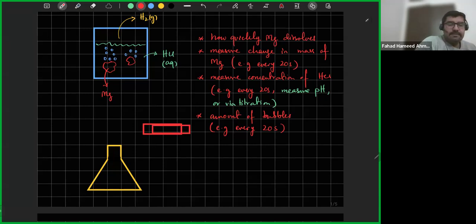This is my measuring syringe. Now it looks more like a measuring syringe, and we can have the reaction going on inside. So there's this tube that is going to be used to collect.